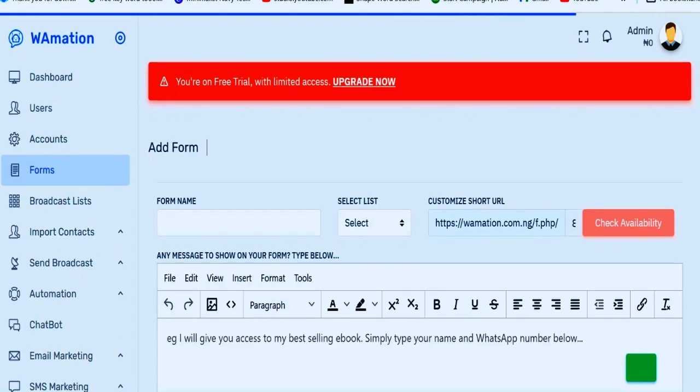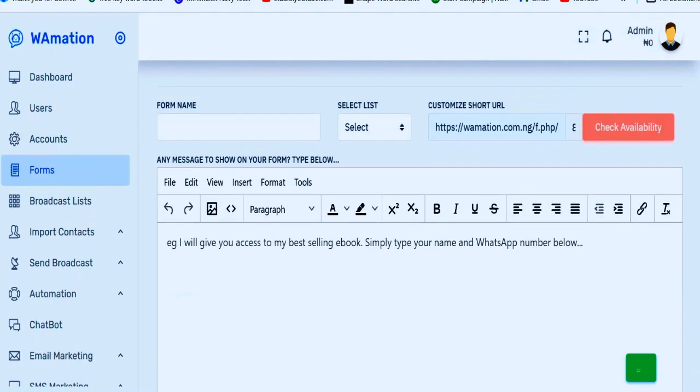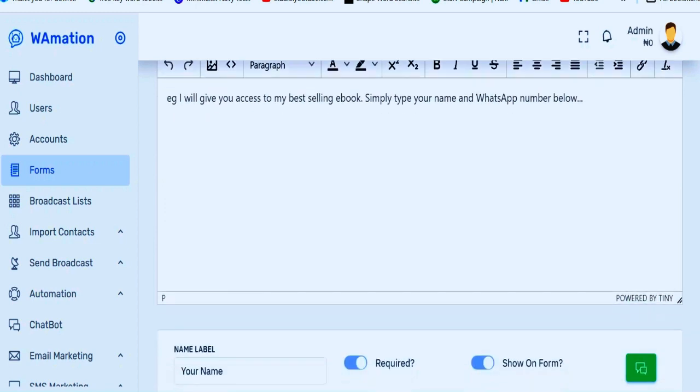You click add form, that is if you don't have a contact list yet. You put in the name of the form, and you select whatever category you want. This is just a customized URL for the form that you'll be sharing for people to click and join your email list. You have this point where you put in the message for them to see at the top of the page, at the beginning of the page. You customize it the way you want. You can add your necessary information, maybe about your business or what you want to tell them.